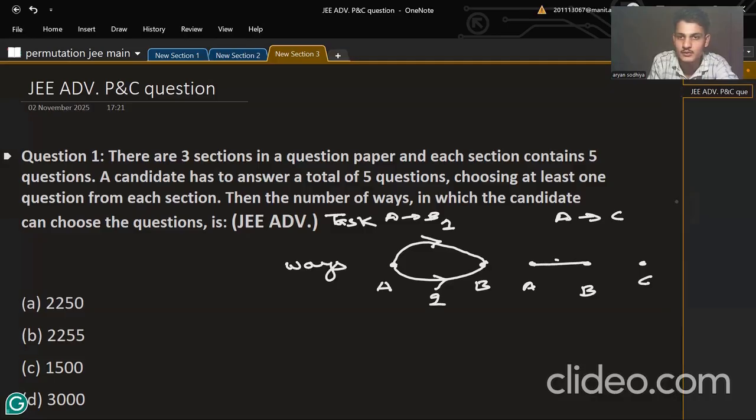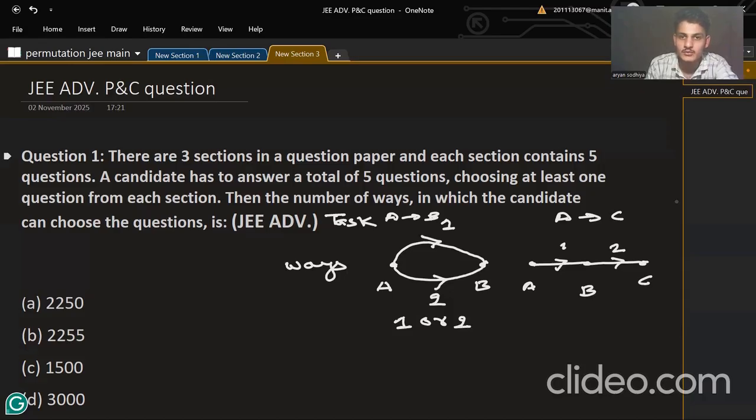First of all, I will go from A to B and then B to C. So if I want to go from A to B, either the one way or the two way, any way can complete my task.